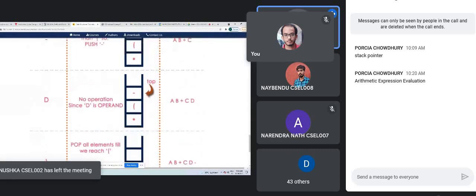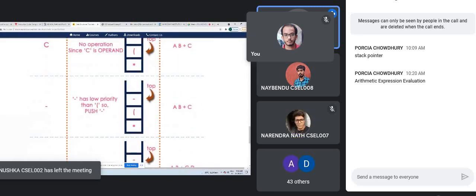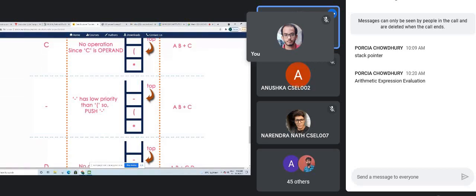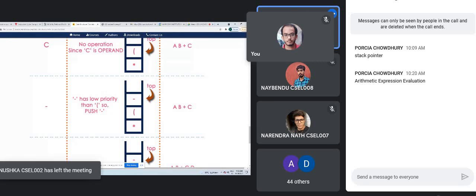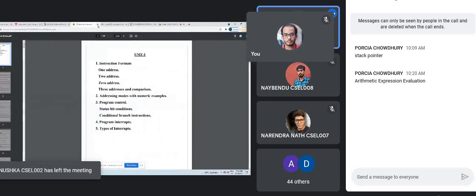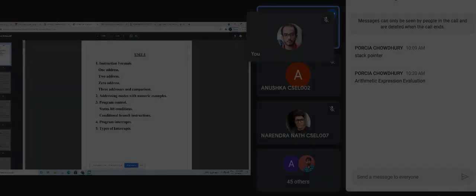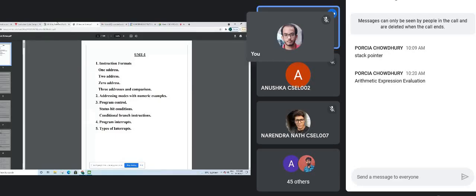Now, in case of computer organization, what I've told you is that we don't have the concept of prefix. What is the name of the prefix notation? That is Polish notation, and this is reverse Polish notation, RPN. So basically, in case of computer organization, we have RPN, the postfix expression. So that means in the exam you can expect this as a question: infix to postfix using stack-based CPU organization.